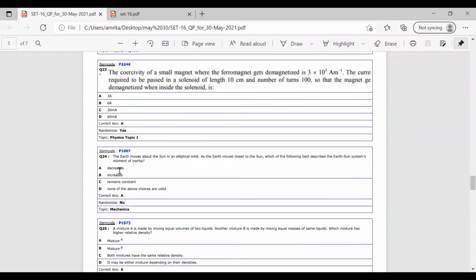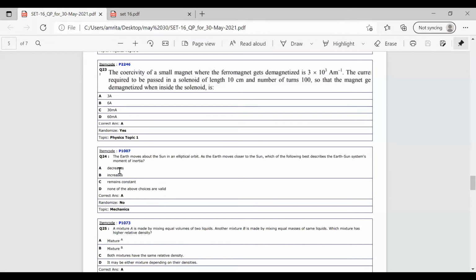Just simply have an idea on how we can relate this question with the concept of moment of inertia. So the sun is there, the earth moves in an elliptical orbit. So the earth is coming closer to the sun. That means the distance is getting reduced. Which of the following will happen to the moment of inertia of the earth-sun system? There is no need to think about the mass of the system because they are constant and will not affect the moment of inertia.